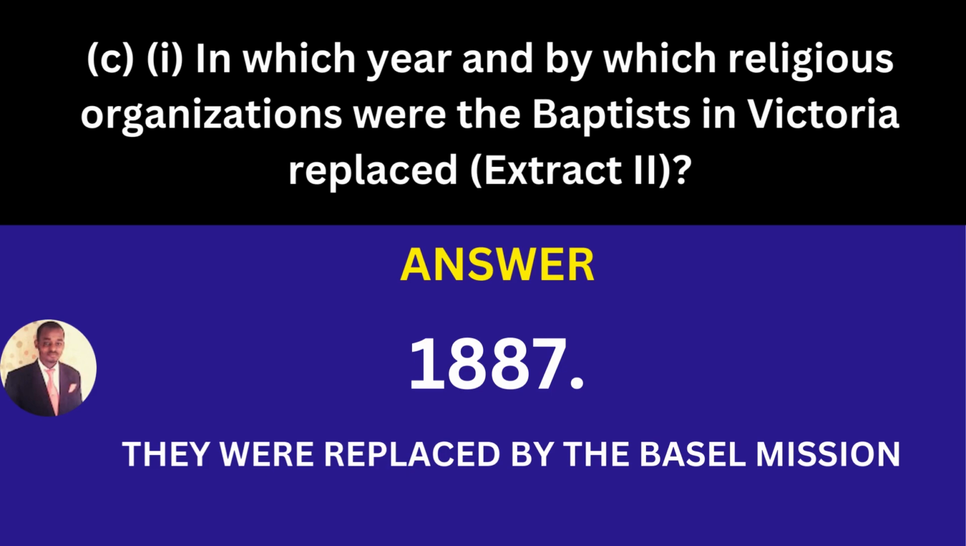In which year and by which religious organizations were the Baptists in Victoria replaced? So the answer is 1887. The replacement was being done by the Basel Mission.